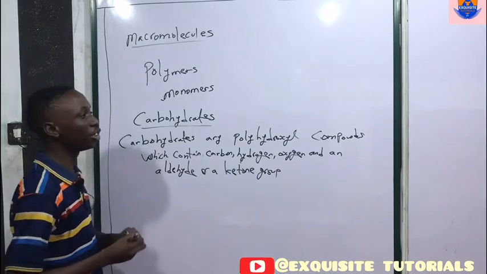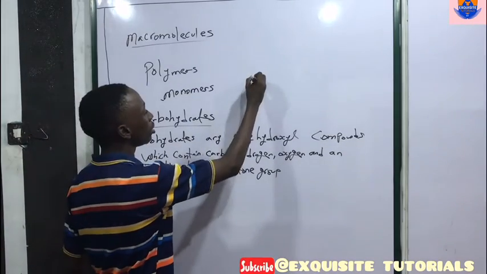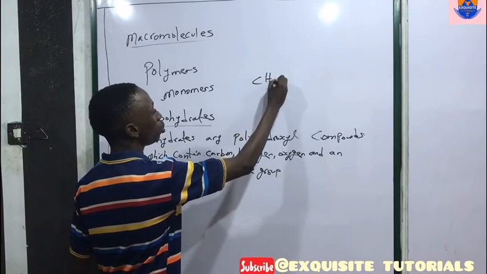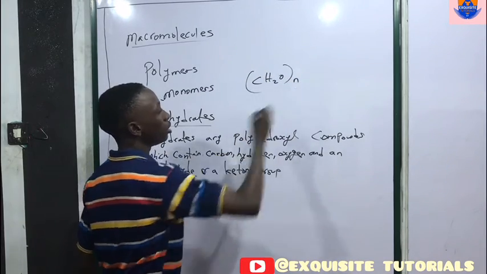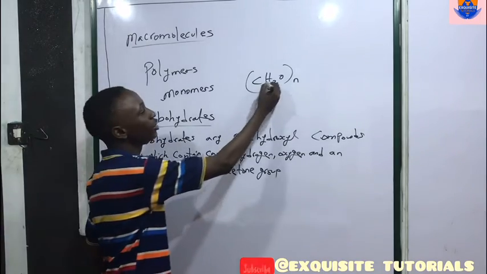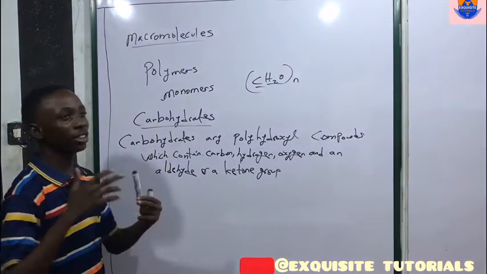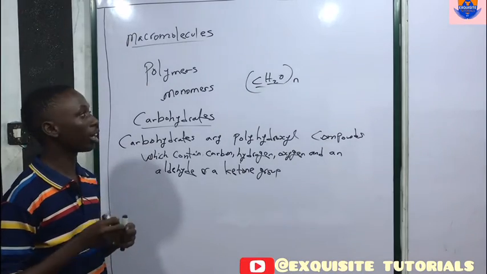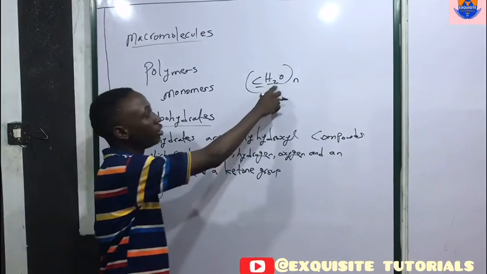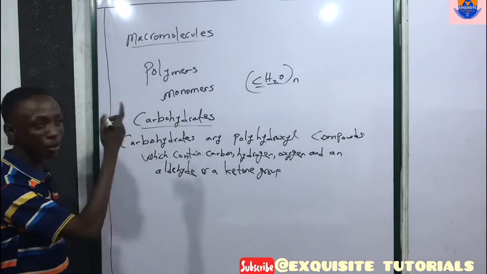group. Now, the general formula for carbohydrates is given as CH2ON. Now, carbohydrates were initially known to be hydrated carbon compounds. This was because during the primitive times, or the times of old, it was thought that carbohydrates were just hydrated carbon compounds.